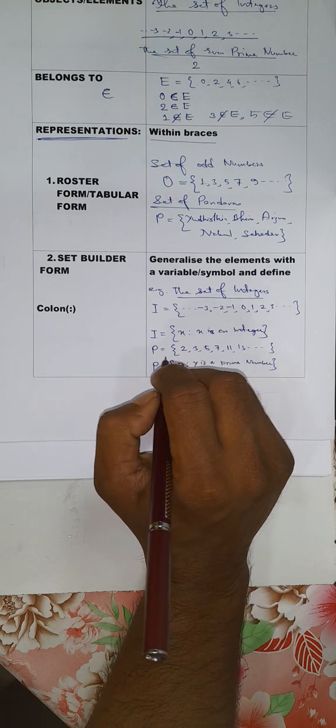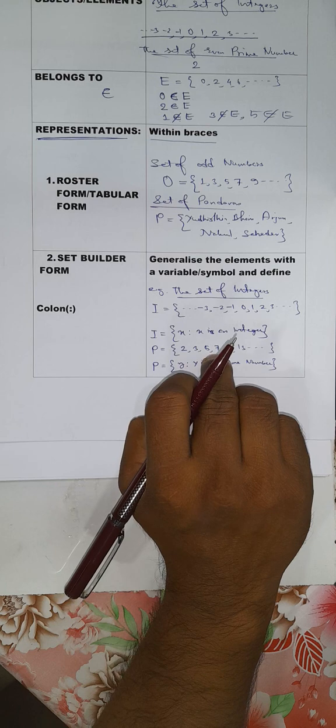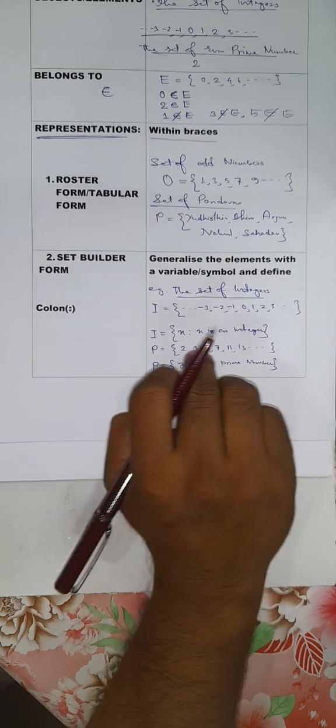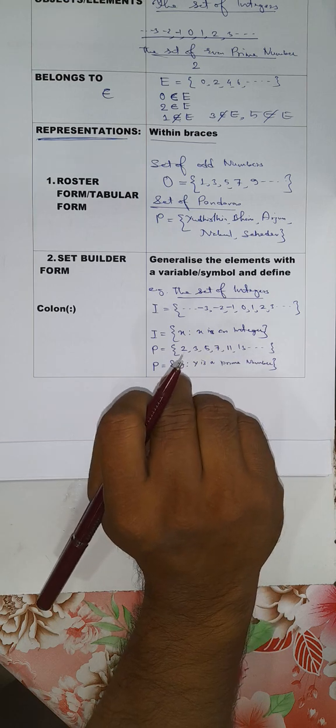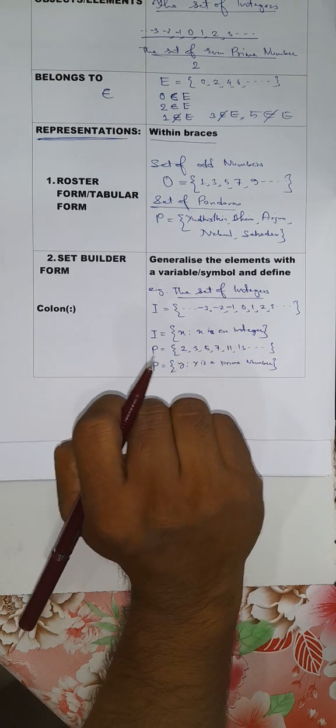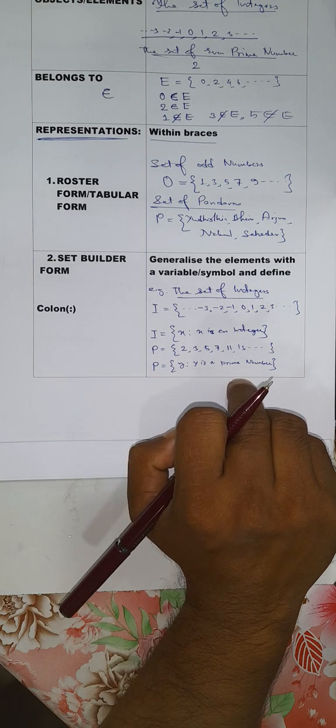Similarly, say this set P is in tabular form: 2, 3, 5, 7, 11, 13. These are prime numbers. Now, if we denote these prime numbers by the symbol Y, we will write in set builder form: Y such that Y is a prime number.